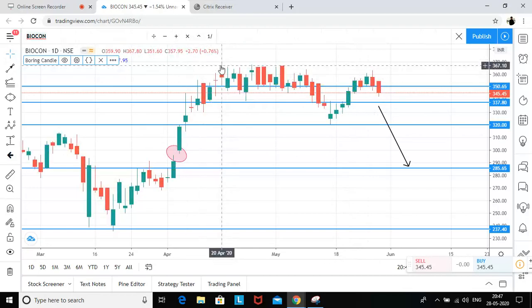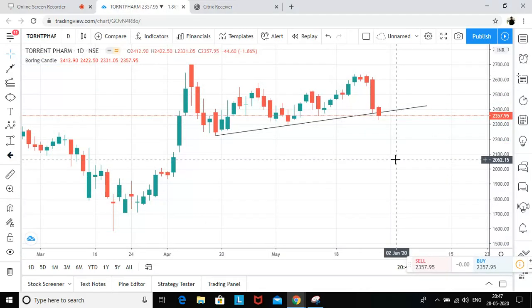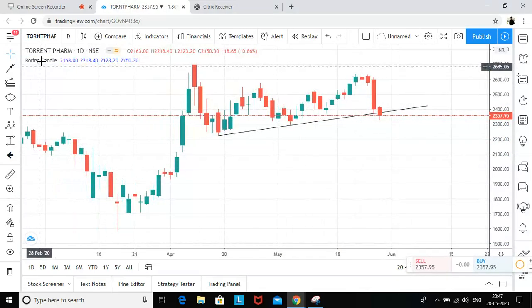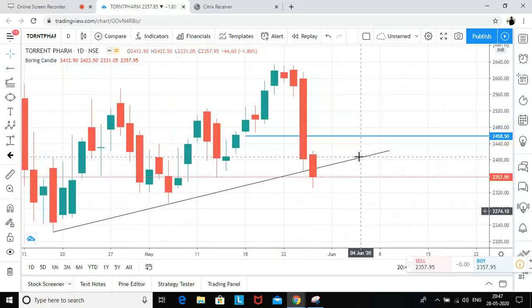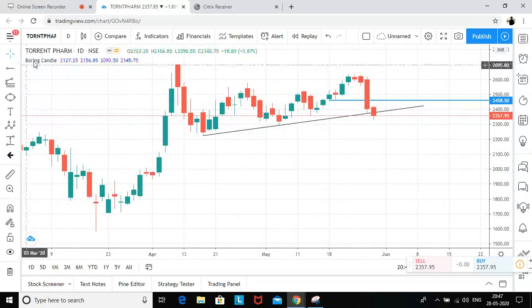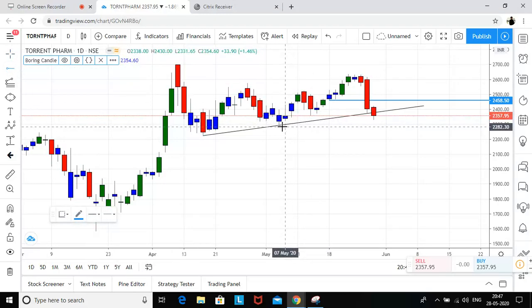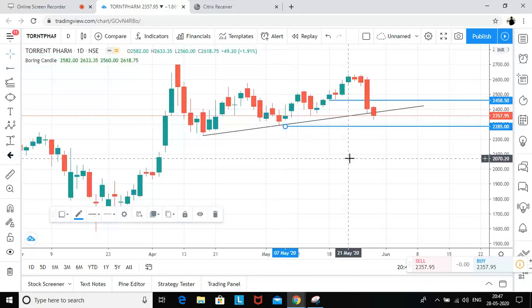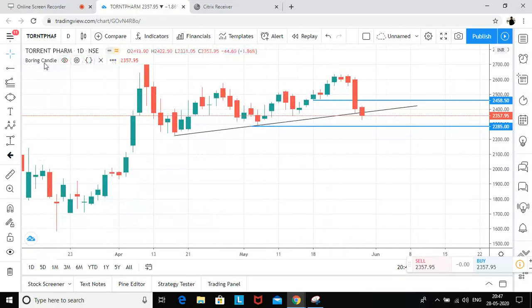Okay, there was one trade which I had given, Torrent Pharma. I was expecting Torrent Pharma to not give a close below this level, but unfortunately, it closed below this level. That's completely okay because as of now, there's one level, this level, which is not yet broken. That was the initial stop loss which I had given. In case the stop loss is getting hit, even I will take exit from my trade. I'm not going to hold my trade in case Torrent Pharma is closing below this level.